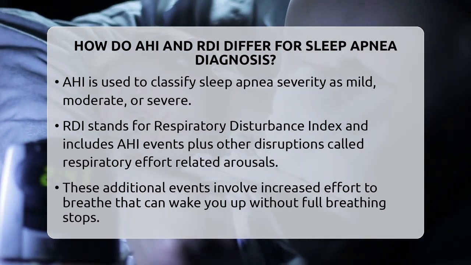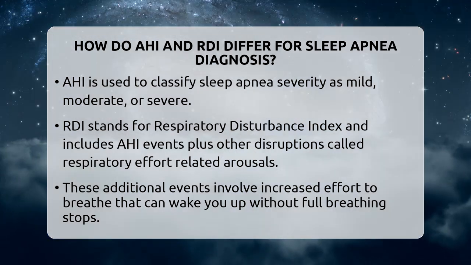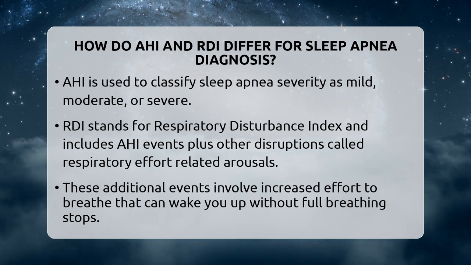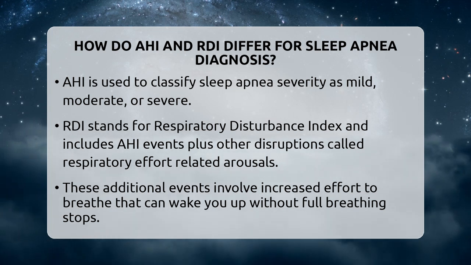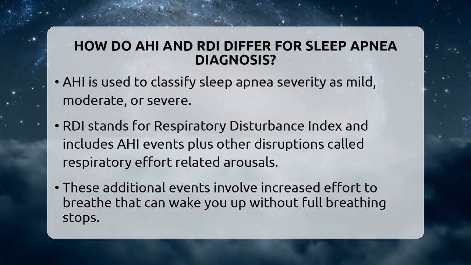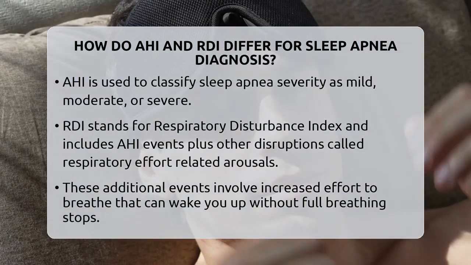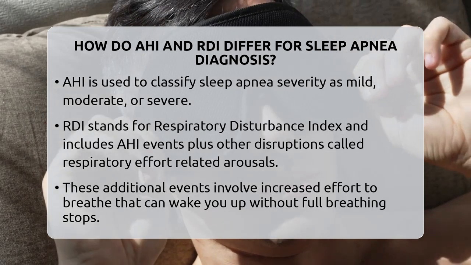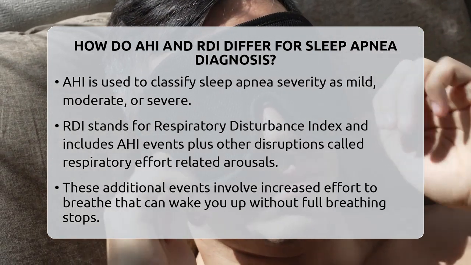To find your AHI, your sleep specialist adds up all these stops and slowdowns over your sleep time and divides by the number of hours you sleep. For example, if you have 30 of these events over 6 hours, your AHI is 5. Doctors use this number to decide if your sleep apnea is mild, moderate, or severe.